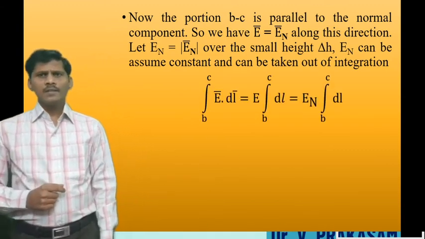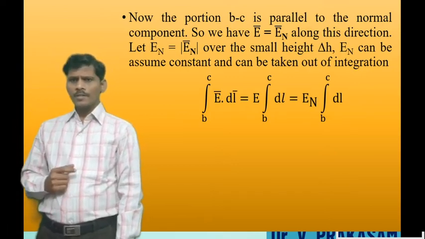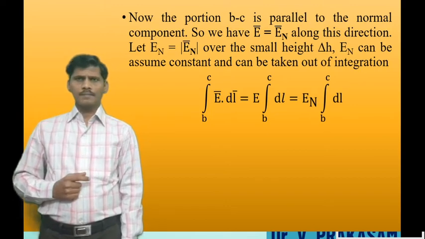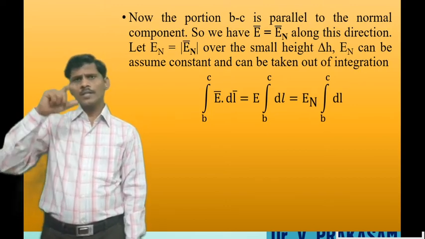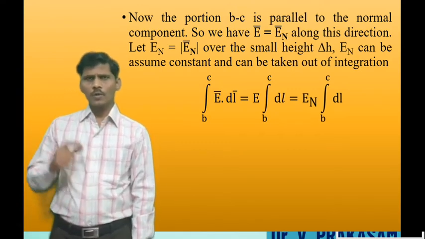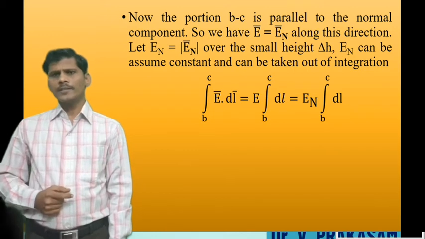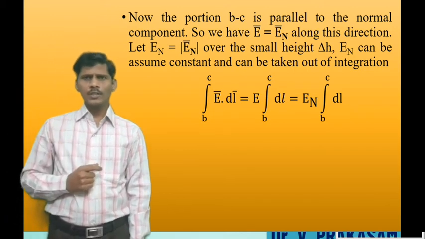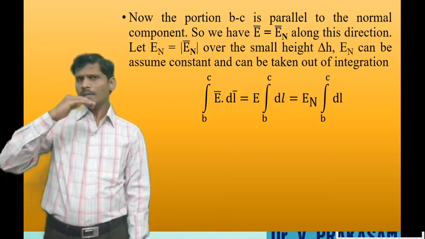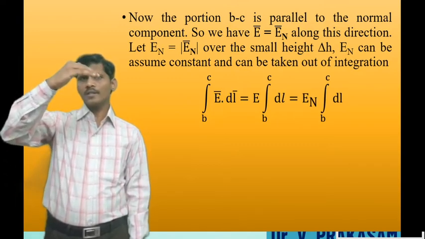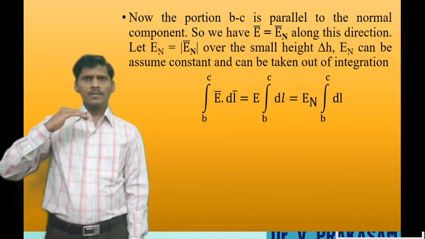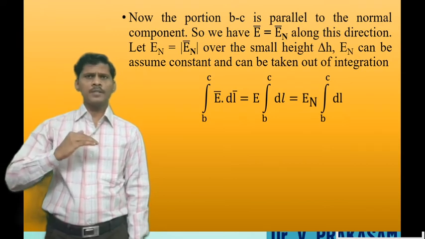So integral B to C E bar dot dl bar is equal to E into integral B to C dl. The path B to C is normal to the boundary. Because of that, the electric field intensity E bar is equal to the normal component En into integral B to C dl bar. Half of the rectangular path B to C is in free space and the remaining half is in conductor.